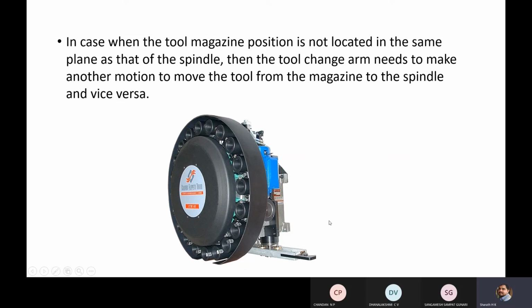By rotating, you can make them vertical. But here, if you rotate this disc also, the orientation of the pockets remains the same. They will remain in horizontal orientation. Whereas in case of a turret, if you rotate, you can make it inclined to vertical. Here it is not possible, so you should make use of a tool changing arm.